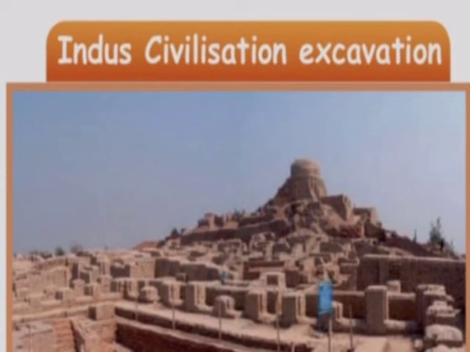It was found that the city and its civilization were very advanced for their time, because they had well planned houses, proper drainage systems, the great bath and protective walls.